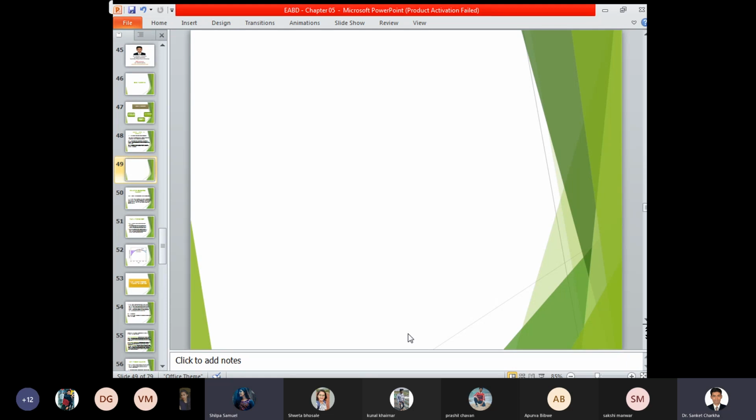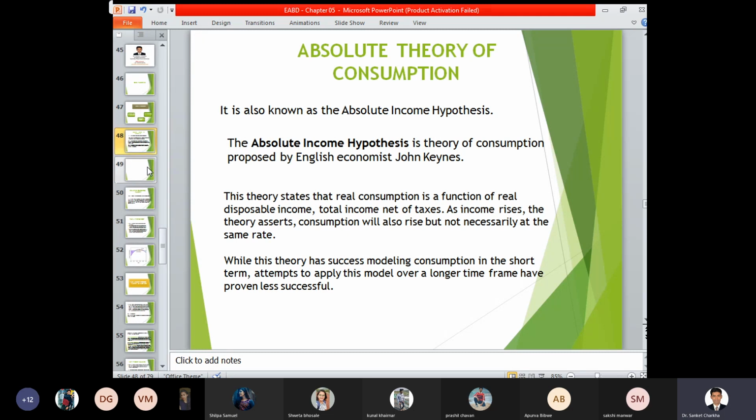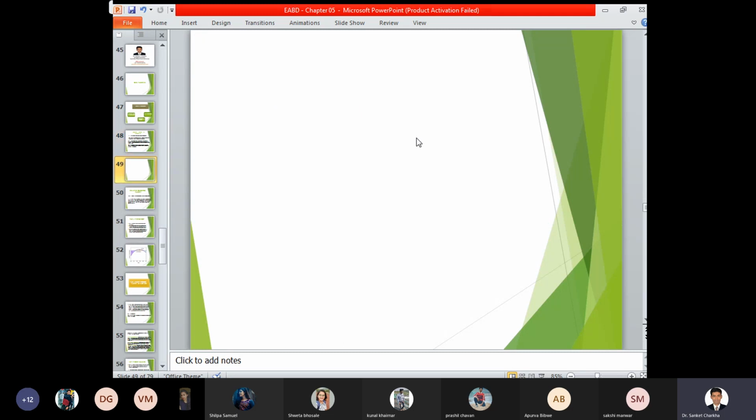So, income and consumption. As per the Keynesian theory, the absolute theory of consumption, as your income level increases, your consumption increases. If your income level decreases, your consumption decreases. And if your income level remains stable, your consumption will also remain stable, other things remaining constant.